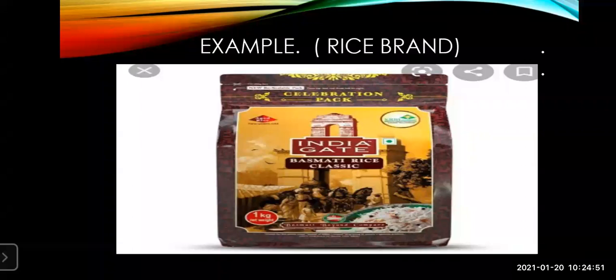So we'll move ahead. We have seen this example of how products are packed and labeled and marketing is done. In this way, marketing is very important for trade. Moving ahead to the last page.